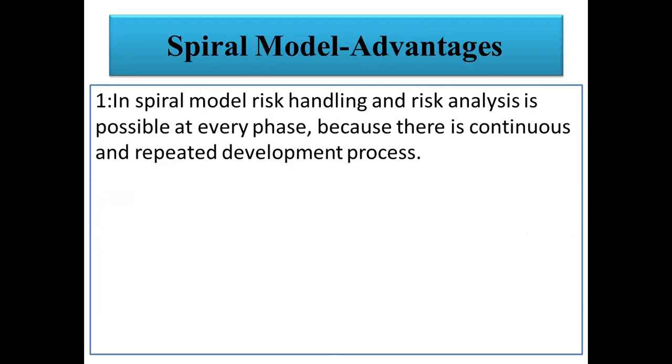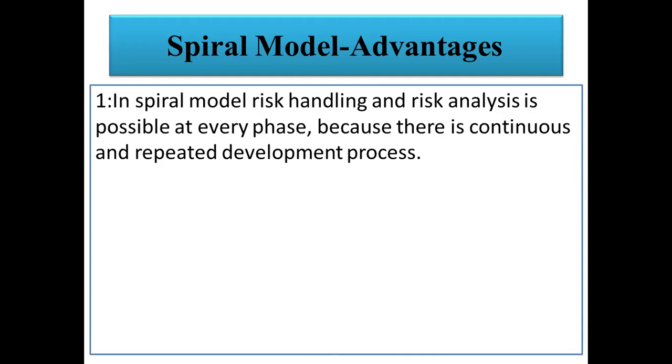So the spiral model, what are the advantages of the spiral model? We have already discussed the waterfall model and the prototyping model, but these models do not handle risk. So this model handles the risk related to the projects. This is applicable where the requirements are not clearly defined at the beginning. All the requirements are not defined at the beginning, and there is some risk related to the project, so we can use the spiral model.